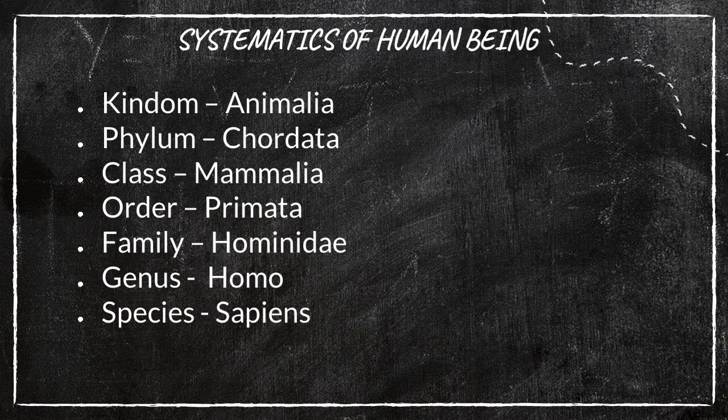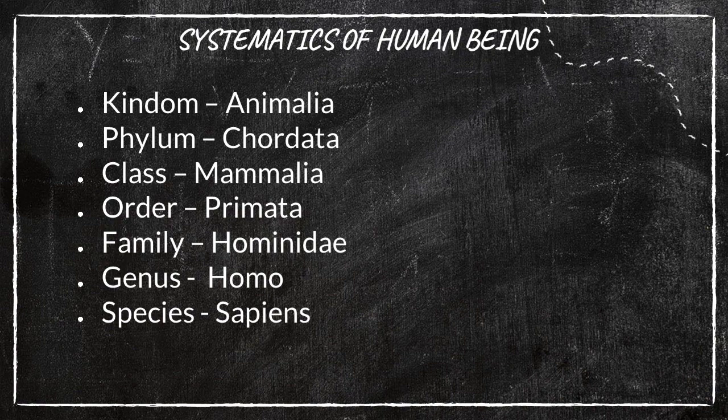Just now I said about the three domains. So what do you mean by the word domain here? Like kingdom and phylum, domain is also one of the taxa, but it is higher than the kingdom. Genus is higher than the species. Family is higher than the genus. Order is higher than the family. Class is higher than the order. Phylum is higher than the class. The kingdom is higher than the phylum. And the domain is higher than the kingdom. So this is the hierarchical method.